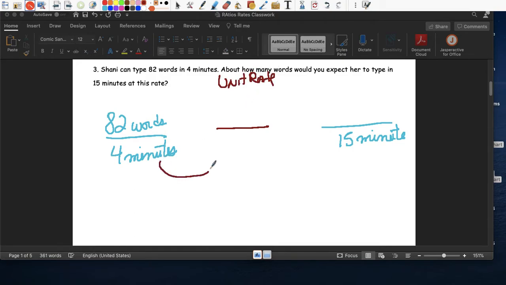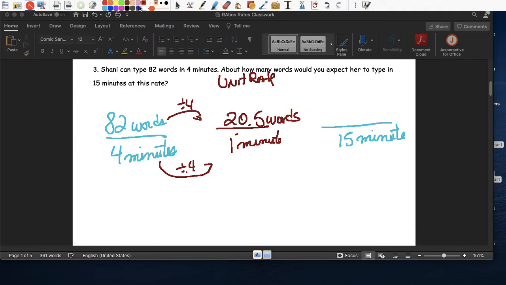So divide by 4, right? Divide by 4. Divide by 4. And 4 divided by 4 is 1. So in 1 minute, how many words does she write? So 82 divided by 4 is 20.5. So she can write 20.5 words per minute.